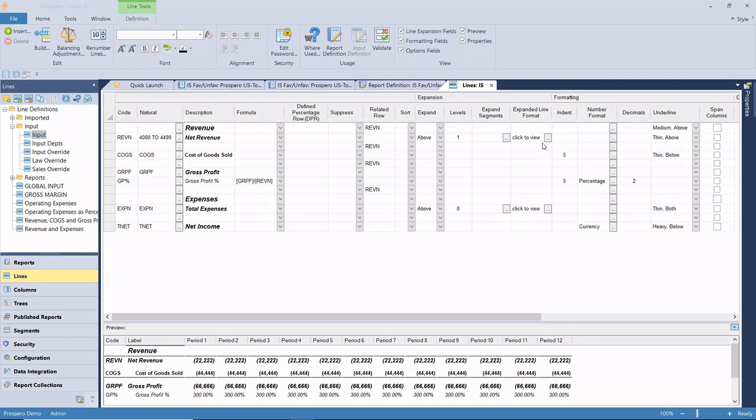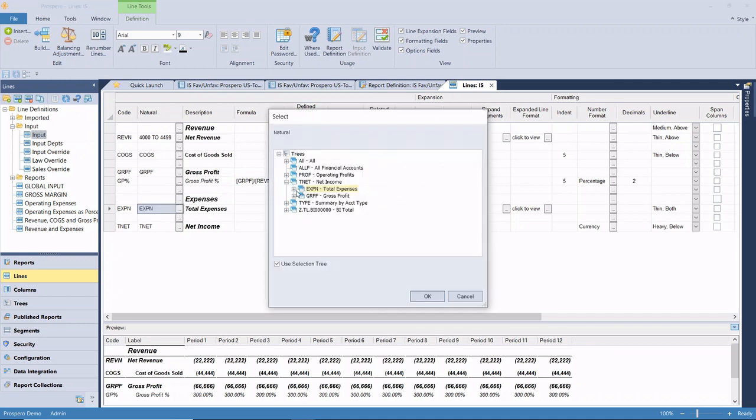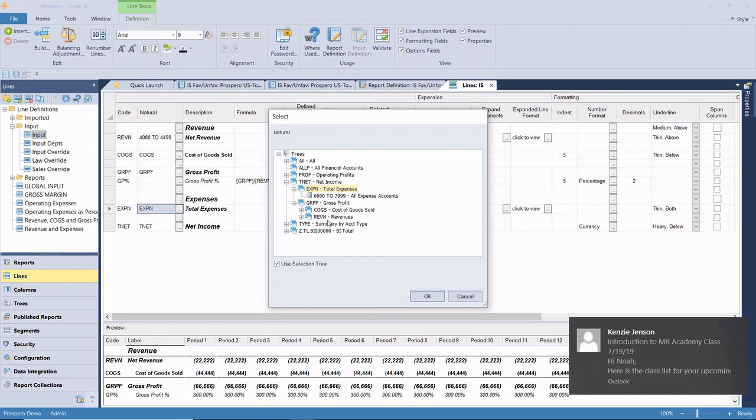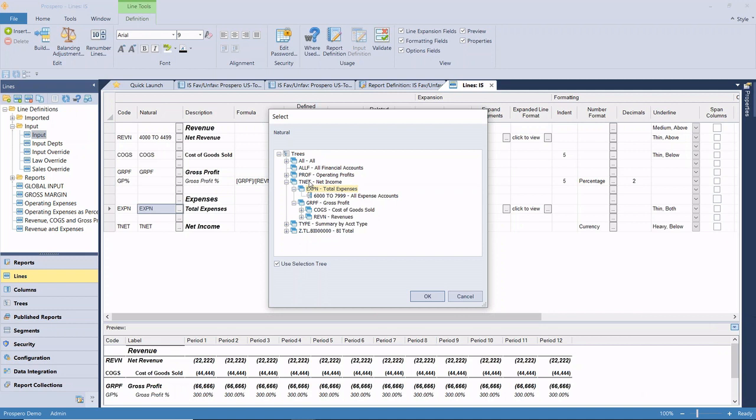We could turn it off and show it just as a summary, but you can see that on net revenue we actually have defined a range right in the line definition. But we're also using, such as for COGS or expenses, the trees that Noah pointed out for our account level segment. So these are ways with the tree, then we have all options along this tree that are going to break down all of the different accounts for each of them. So then we can use these in our reporting.